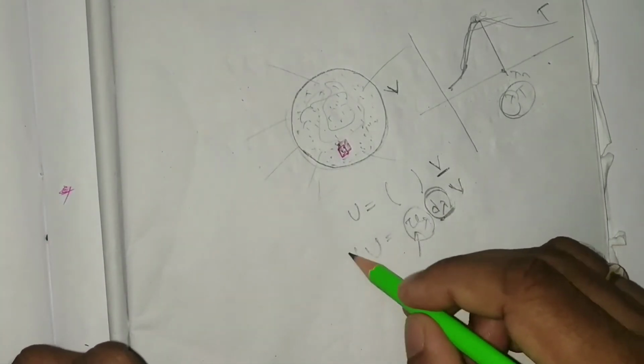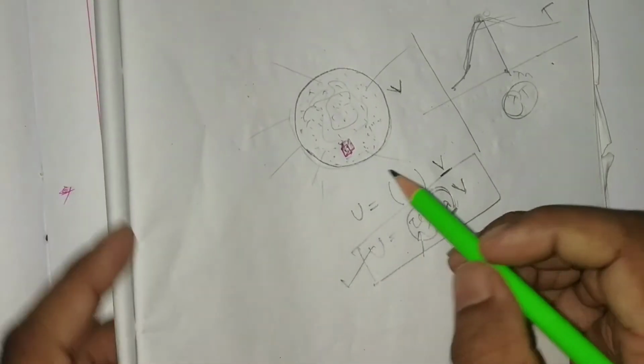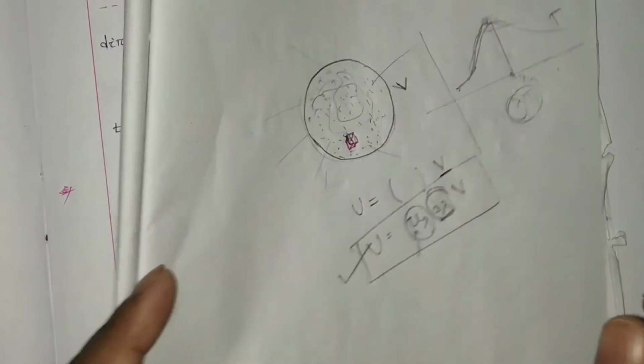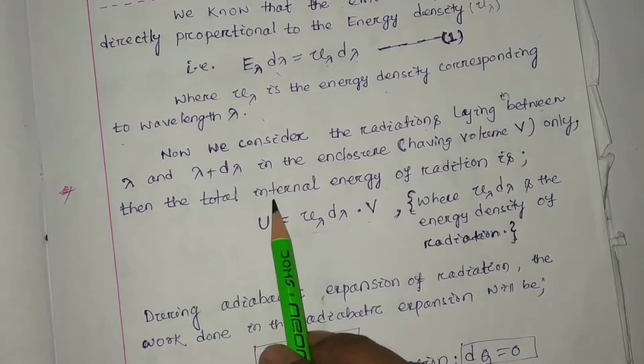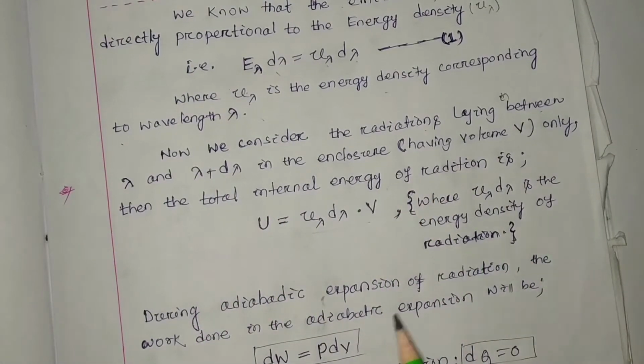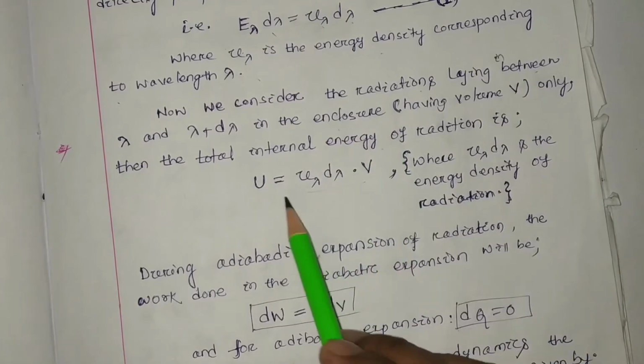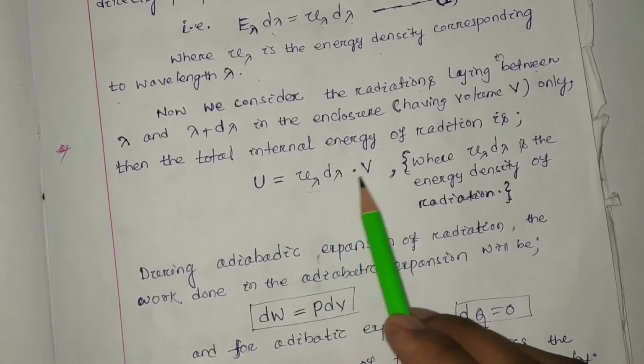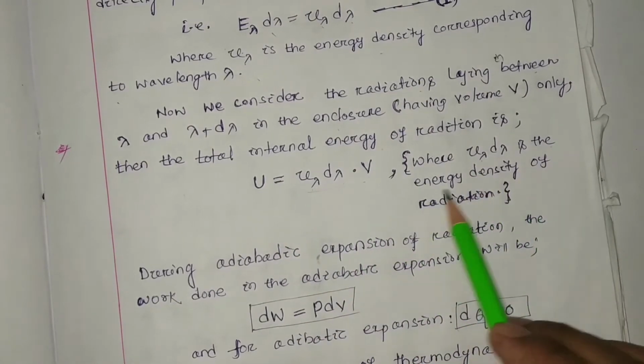So this represents the total energy contained inside the enclosure, U lambda d lambda into V.